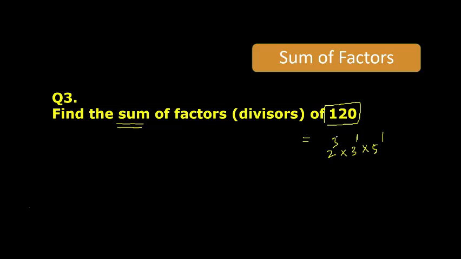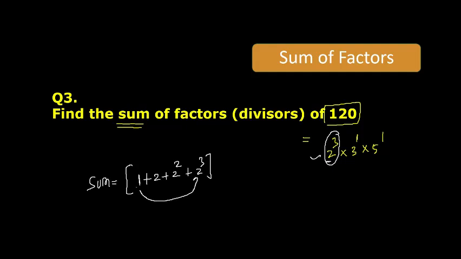So first number is 2 cube. Let's start with 1 and then multiply it with this 2. So 1 plus 2, then 2 twos are 4, means 2 square, and then one more 2, it will be 2 cube. So start from 1 and go up to 2 cube. It was 2 cube, so start from 1 and then 1, 2, 2 square, 2 cube.